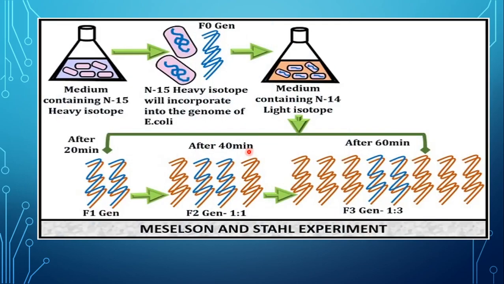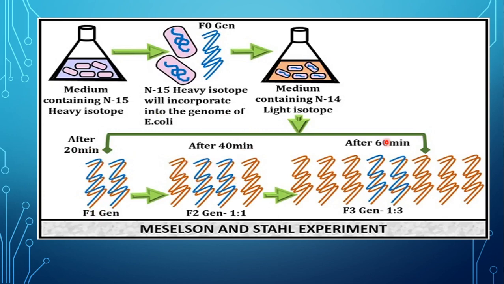So here again the same experiment, just to make it more clear. In the medium containing N15 heavy isotope, the Escherichia coli were grown, which is considered as F0 generation, the first sample, where the heavy isotope will incorporate into the genome. Then they were allowed to grow in N14 forms, where after 20 minutes the F1 generation showed hybrids. After 40 minutes, they showed hybrid as well as N14.